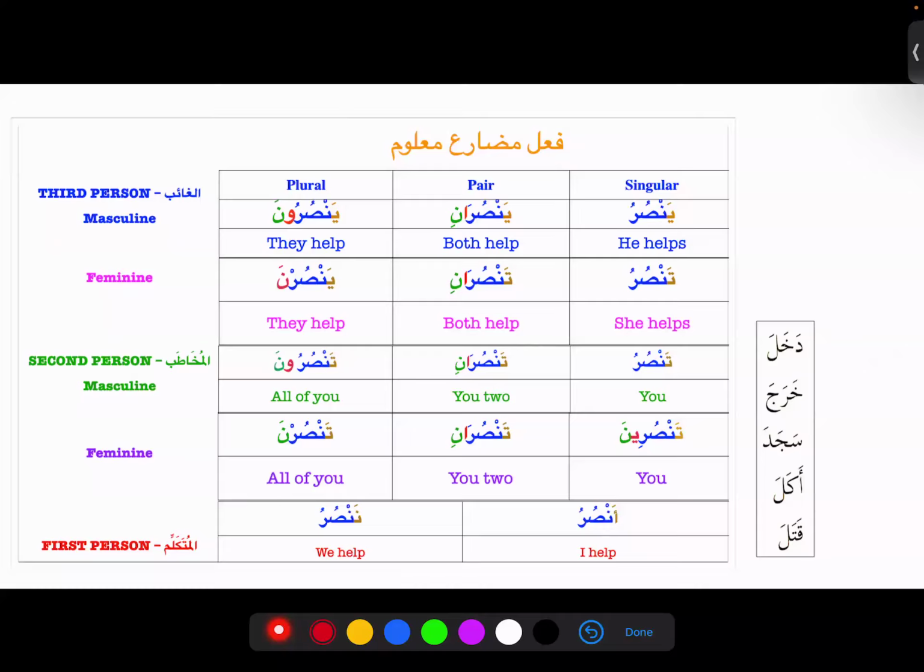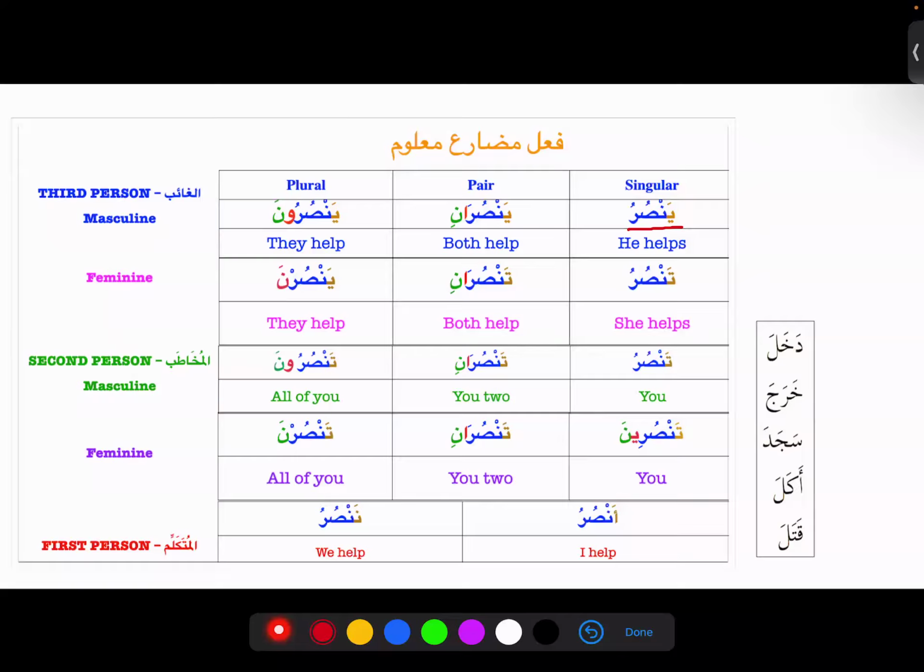Very good. And how do we say how they look marfu'? Because we can see the Dhamma at the end, so bi Dammatu Zahira. So if I have to label Yansuru, I will say Fi'lun Mudari'un Marfu'un bid Dammatiz Zahira, because I can see the Dhamma on them.